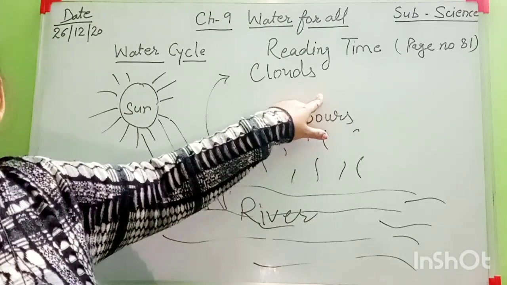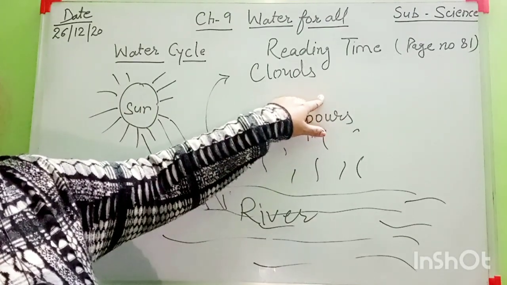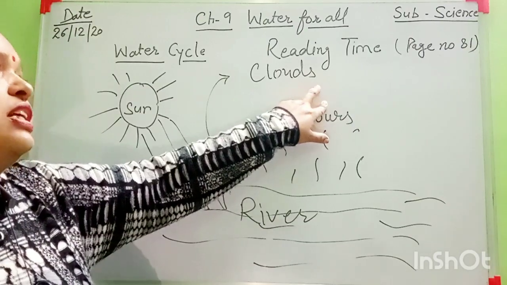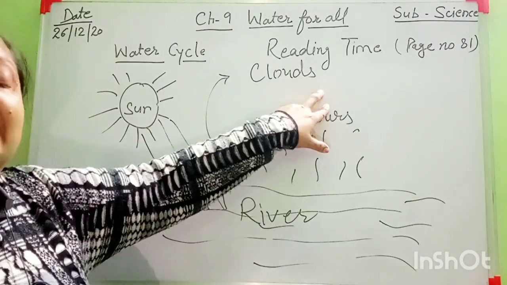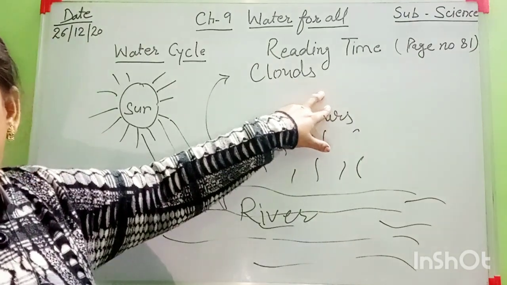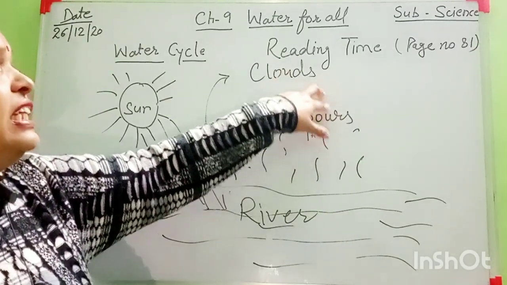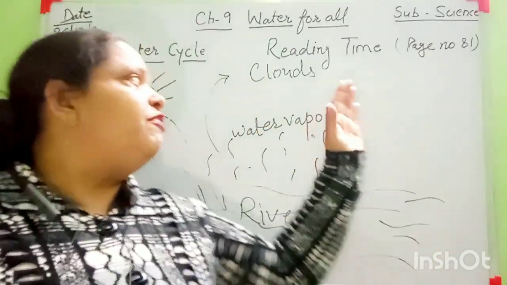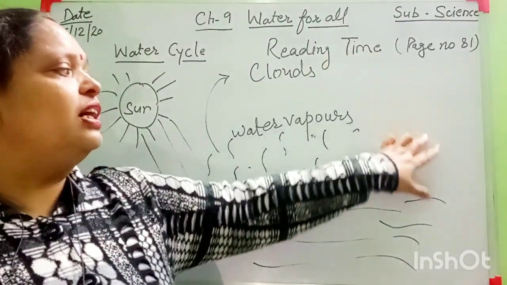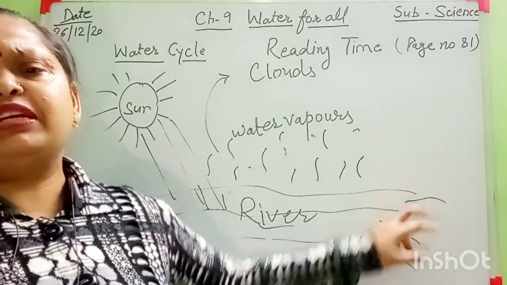The small drops of water form clouds, and in these clouds the small drops join together and they make large drops. And when these drops are very big, they fall down again on the earth and they mix in the water body.